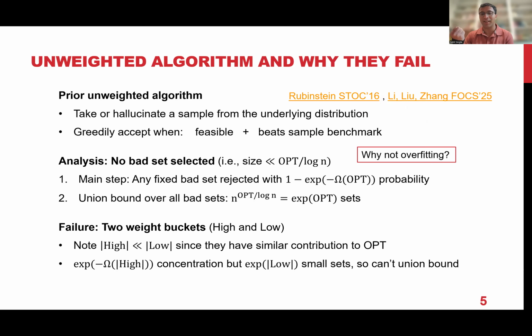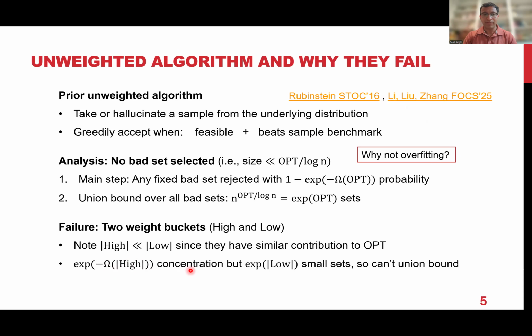So the number of lows are large. The number of highs are small, but their contribution to OPT is comparable. And now the challenge becomes that, if you look at it from the perspective of these high weight elements, you can again argue this concentration that we had in step 1 above, that anything bad will be rejected with an e to the minus omega(high) kind of probability.